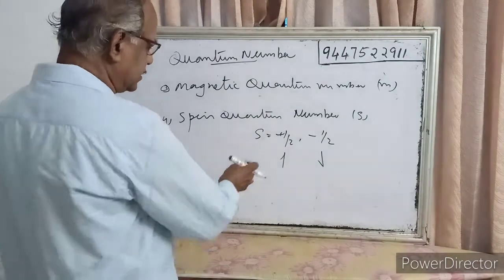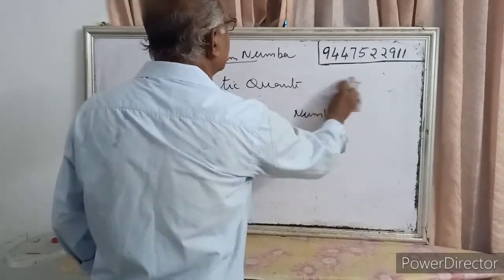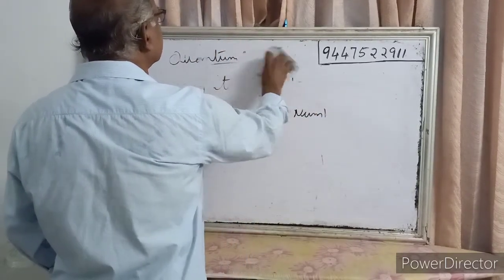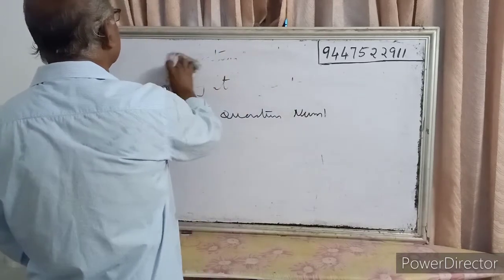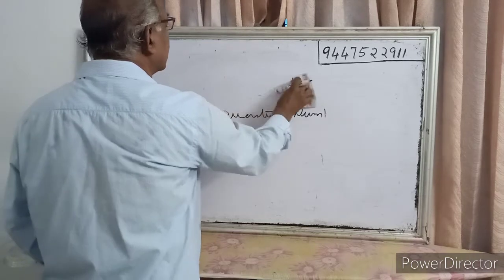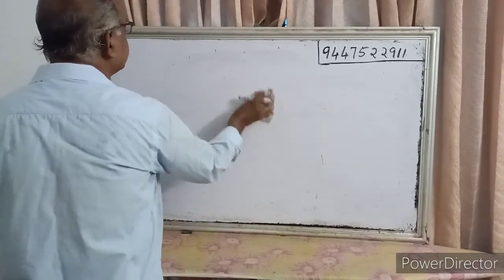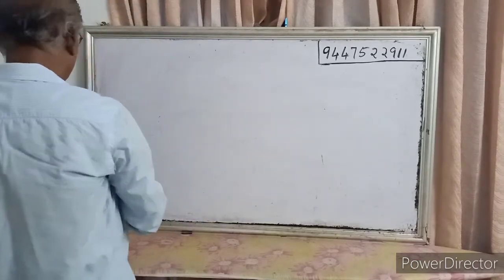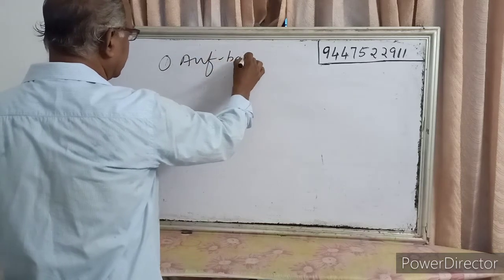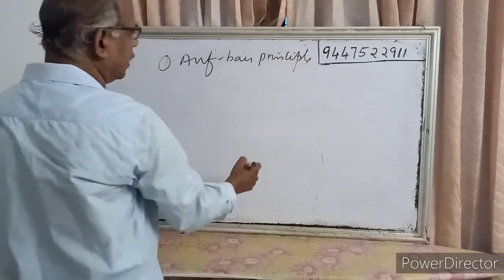And next you have to study some rules connected with the filling of electrons. You have to study three rules connected with the filling of electrons in the subshells. So first one is Aufbau principle.